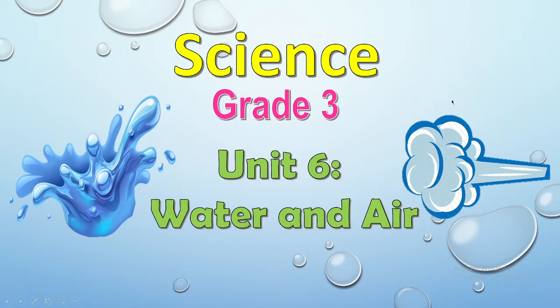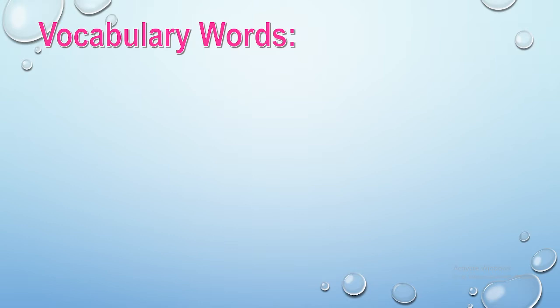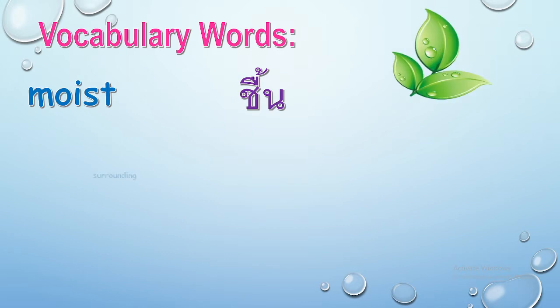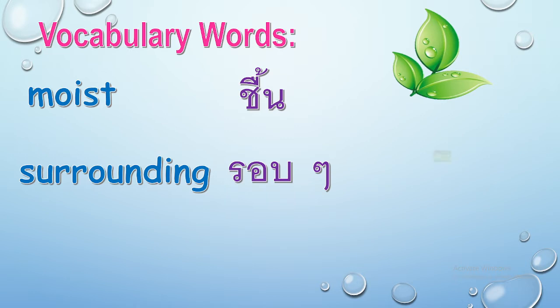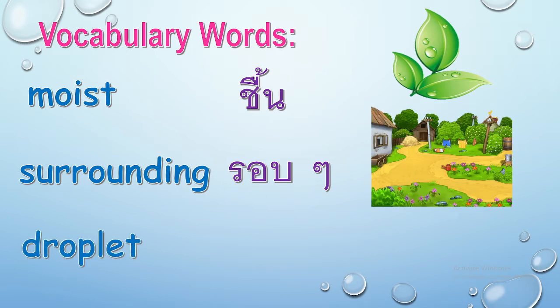Now today we are going to focus more on condensation. Condensation is the opposite of evaporation. Now let's have the vocabulary words for today. The first one is moist. Next is surrounding, and droplets. Okay, now when you say moist, it means it's wet.